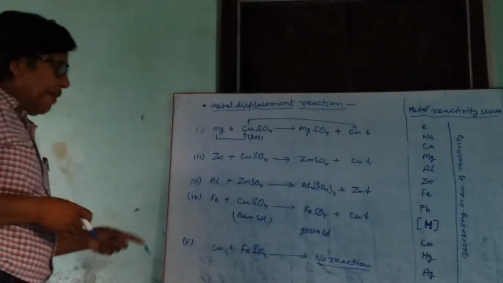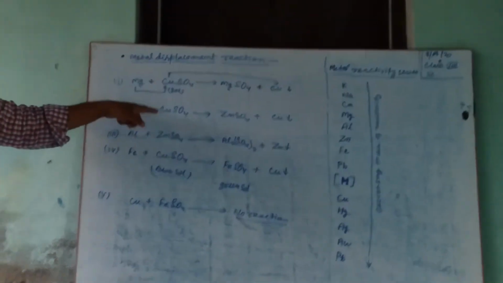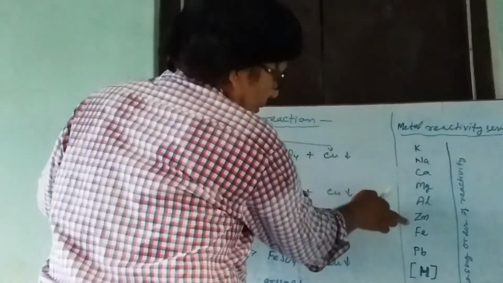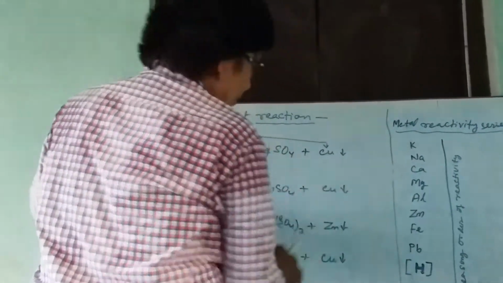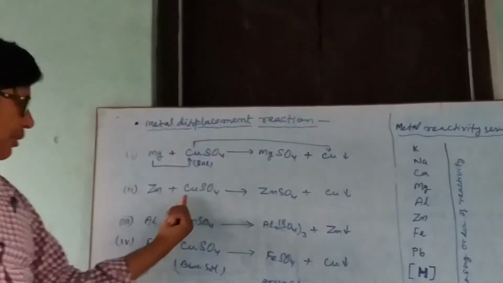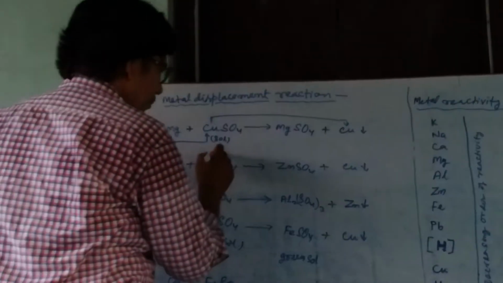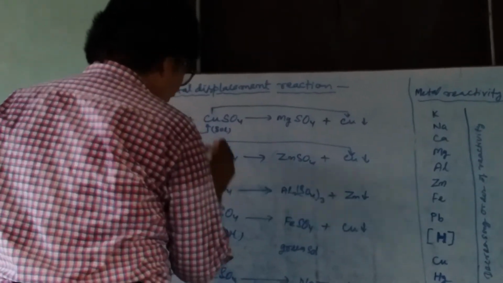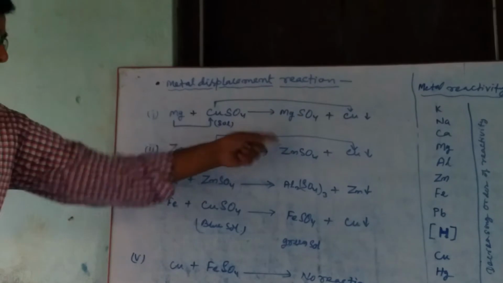The same thing happens when zinc is treated with copper sulfate solution. Zinc is above copper, copper is below, means zinc is more reactive than copper, hence zinc can displace copper from copper sulfate solution and occupy its place forming zinc sulfate.